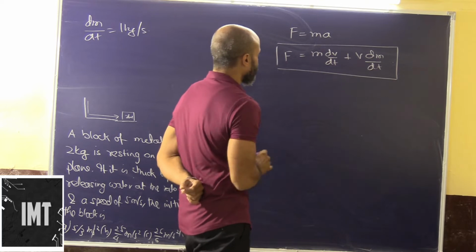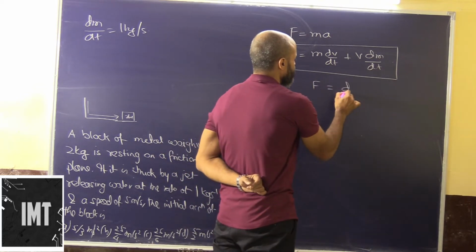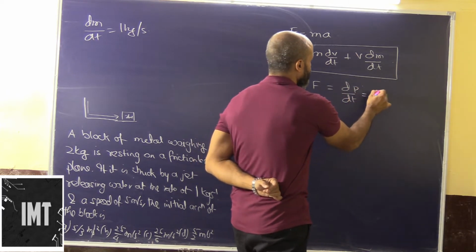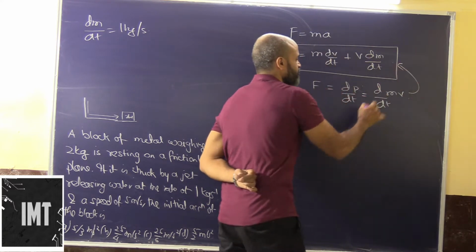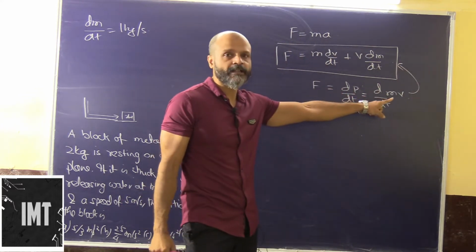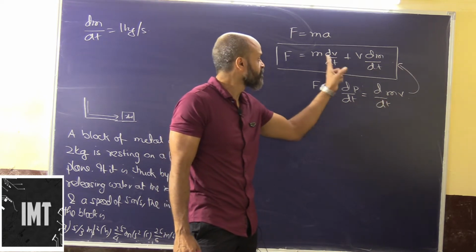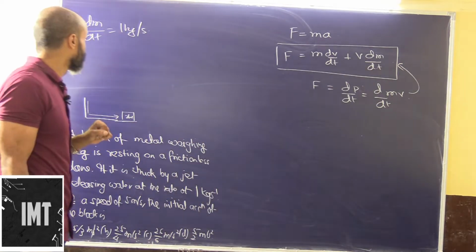Newton's law of motion states that force is equal to the rate of change of momentum, which is d by dt of p, which means d by dt of mv. If we differentiate, since it's a multiplication, this will be m dv by dt plus v dm by dt. So that is basically Newton's law of motion.